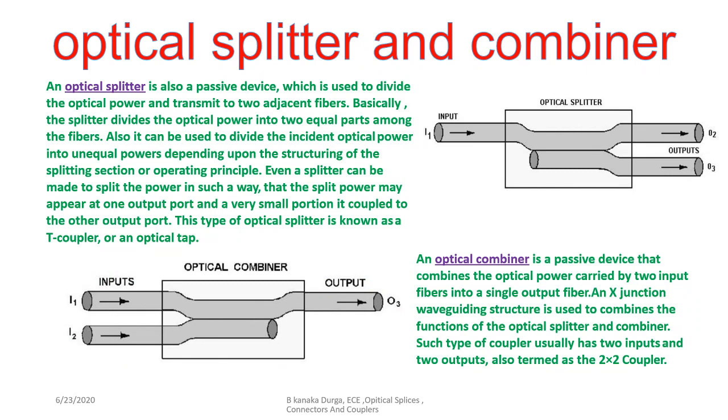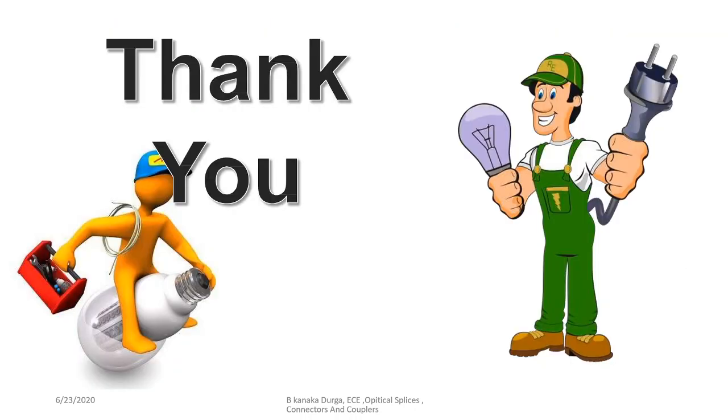Next, optical splitters and combiners. In this, optical splitters and combiners are passive devices which derive the optical power transmitted through two adjacent fibers. I have two input signals and I have to get back only one output signal. At that time we have to go for the combiners and splitters of the case. Thank you.